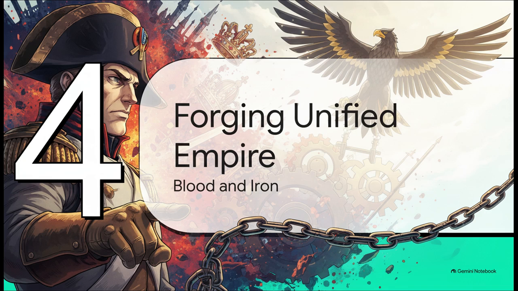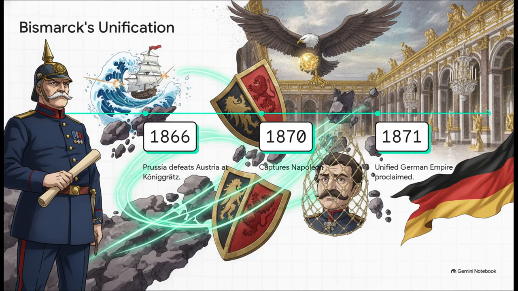Blood and Iron. Now, following the shockwaves of the French Revolution and Napoleon's conquests, the pendulum swings violently back towards unity. Enter Otto von Bismarck, the Prussian minister-president. Bismarck masterfully used a rapid sequence of aggressive wars to unify the states under Prussian dominance. He defeated Denmark, completely sidelined Austria at Königgrätz, and captured Napoleon III of France. By 1871, a unified German empire was officially proclaimed, right inside the Palace of Versailles, no less.